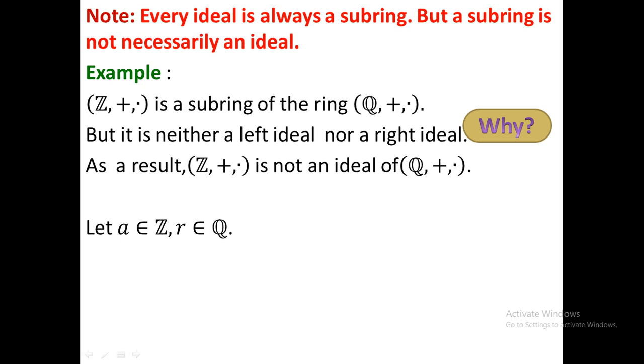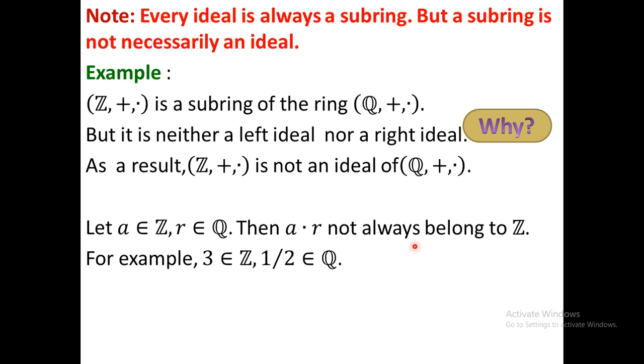For that purpose we have to consider two elements, one from the ring and another from the subring. Here A is from Z and R is from Q. Now we have to check A dot R and R dot A. Here A dot R does not always belong to Z. Why? So you have to give an example for particular values of A and R for which A dot R is not in Z. For that purpose we consider A as 3. A is an element from Z, so we consider A as an integer, we consider A as 3